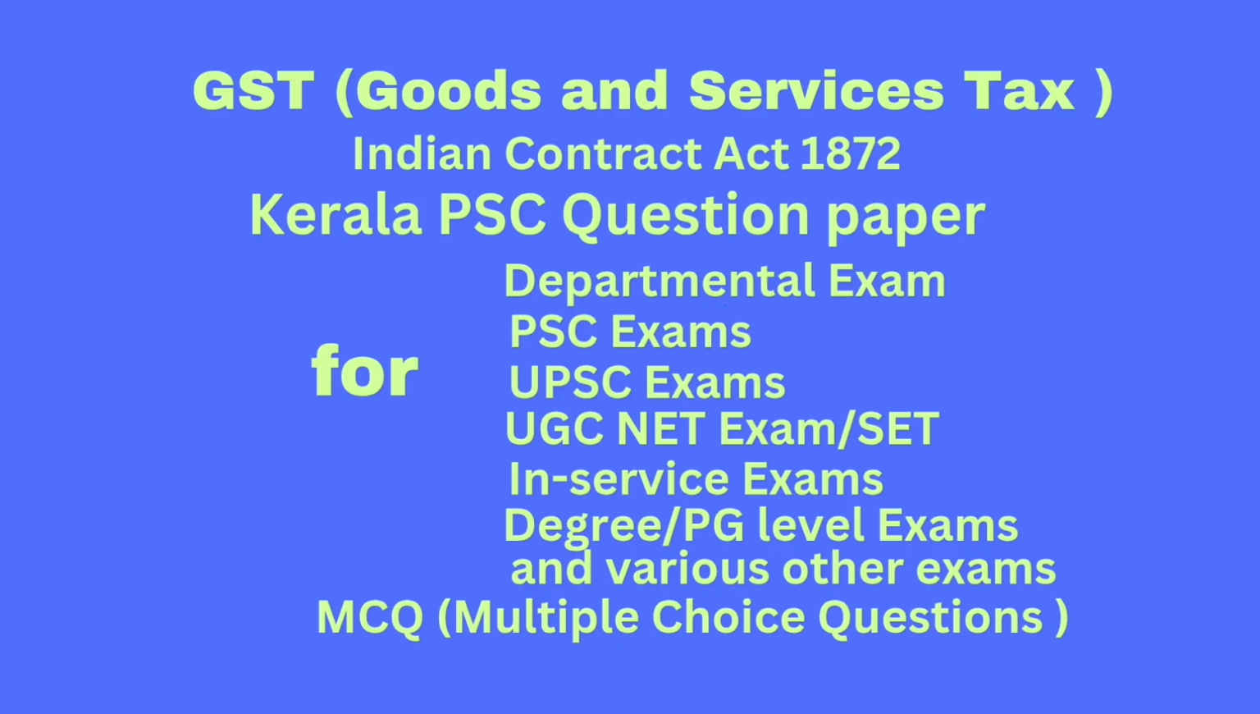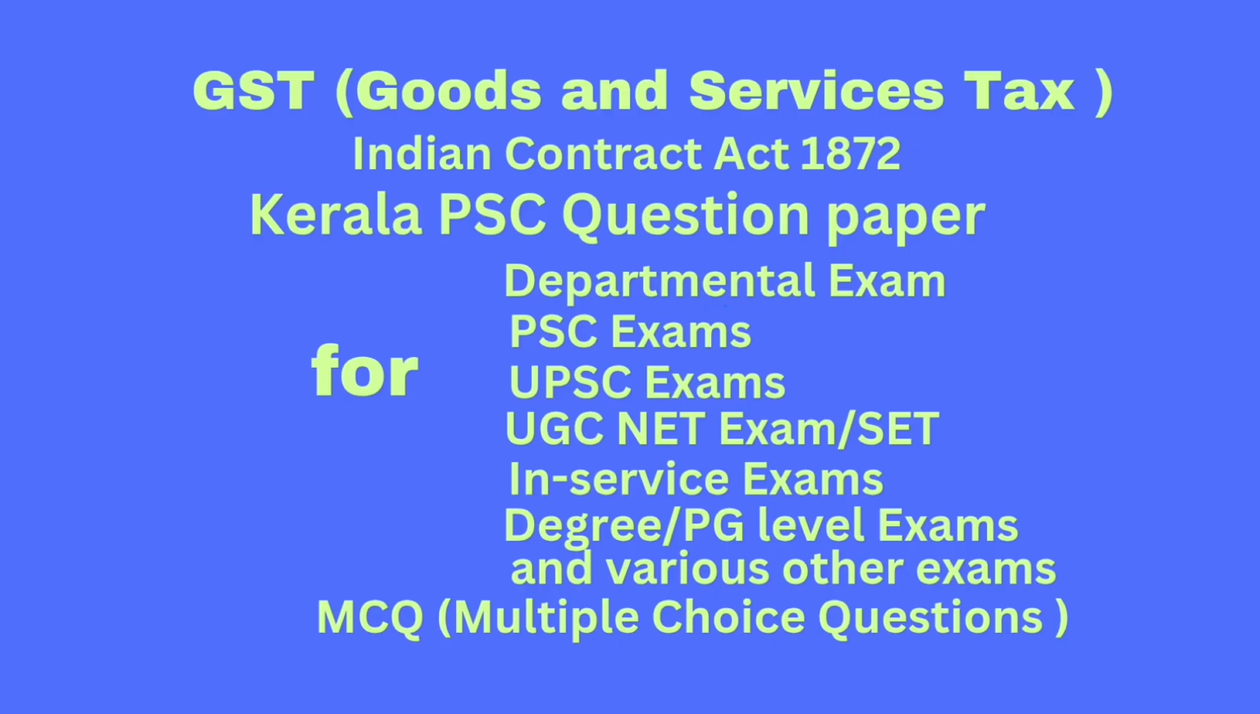Question number 11. Goods and services tax means any tax on supply of goods or services or both except taxes on supply of the dash. I repeat question number 11. Goods and services tax means any tax on supply of goods or services or both except taxes on supply of the dash. Option A, tobacco. Option B, alcoholic liquor for human consumption. Option C, legal services. Option D, all of the above. Correct answer option B, alcoholic liquor for human consumption.